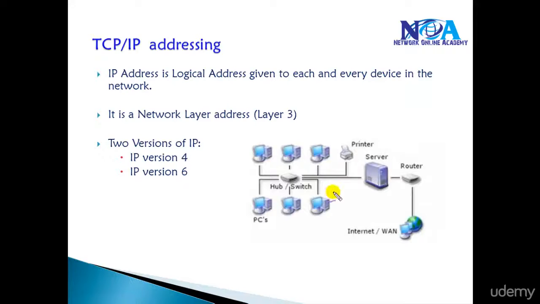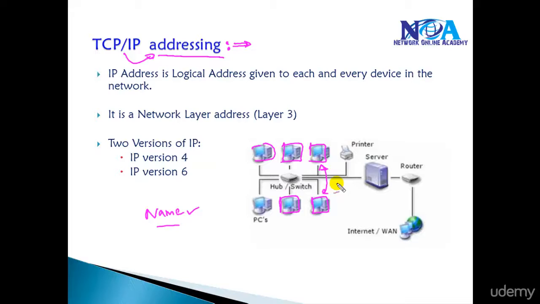Now each and every device in the network has to be assigned some address, and we call that an IP address. Inside the TCP/IP, it has its own addressing, just like we identify each other based on names. Everyone has their own individual names. Similarly, every device in the network has to be given some address, and that address we call an IP address. Once we assign the IP address, the devices identify each other based on that address so that they can communicate with each other.